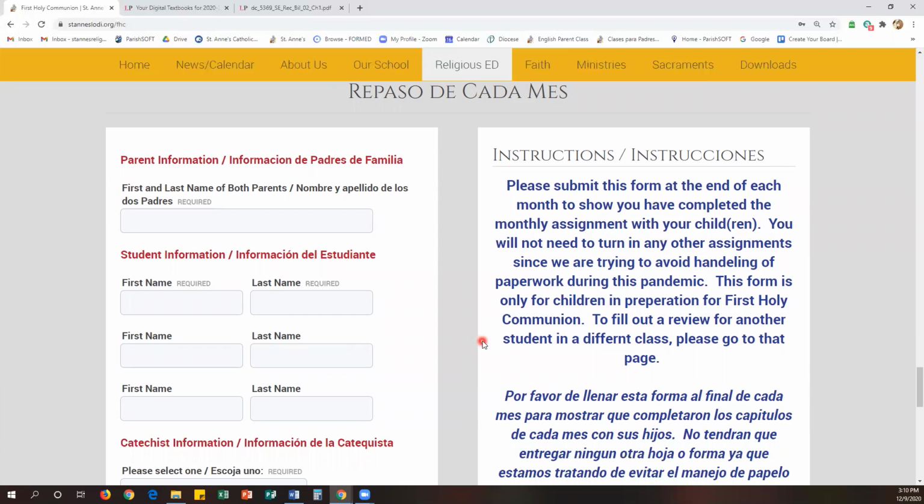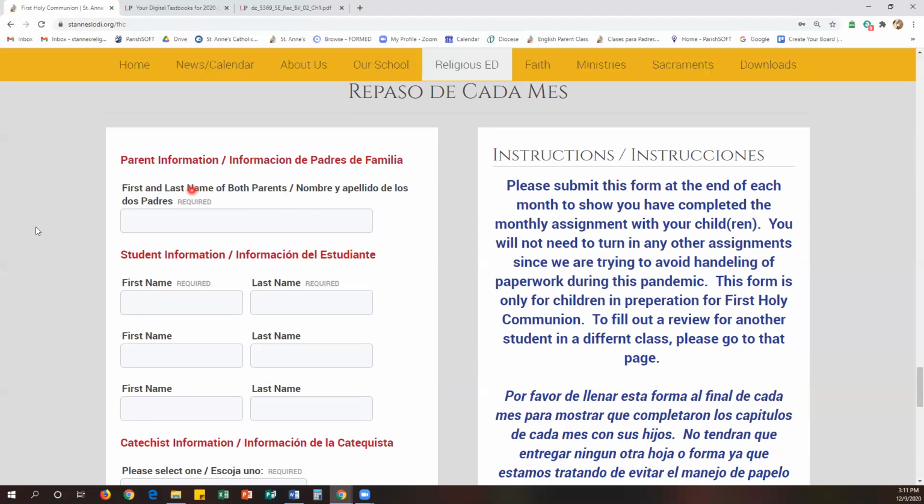It says, please submit this form at the end of each month to show you have completed the monthly assignment with your children or child. You will not need to turn in any other assignments since we are trying to avoid handling of paperwork during this pandemic. This form is only for children in preparation for First Holy Communion. Then to fill out a review for another student in a different class, please go to that particular page.